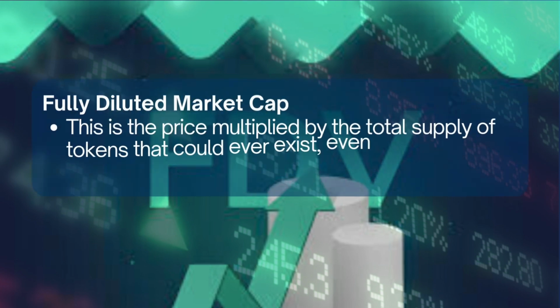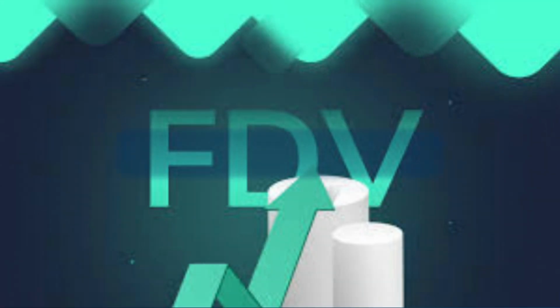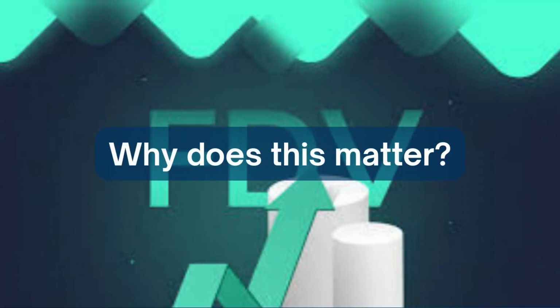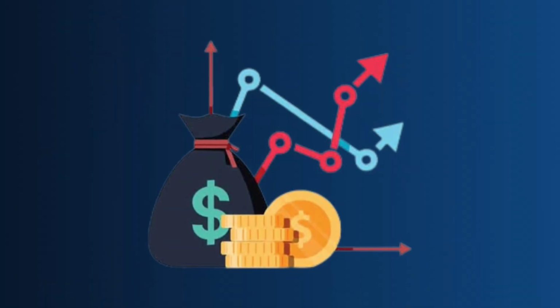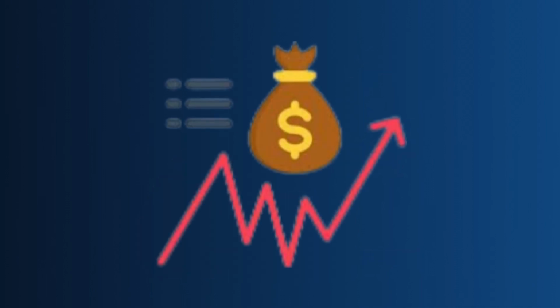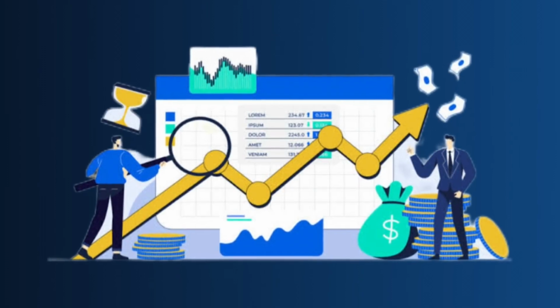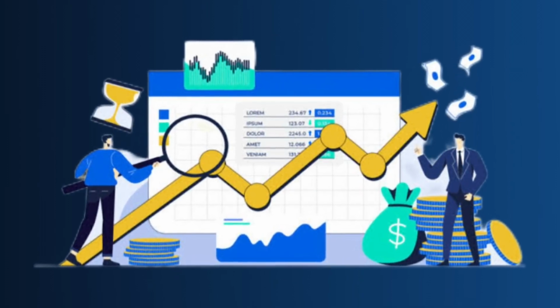This is the price multiplied by the total supply of tokens that could ever exist, even those not yet released. Why does this matter? Because a project might look cheap today with a small circulating supply, but if billions of tokens unlock later, the value per coin could drop. So always compare both market cap and fully diluted market cap before investing.